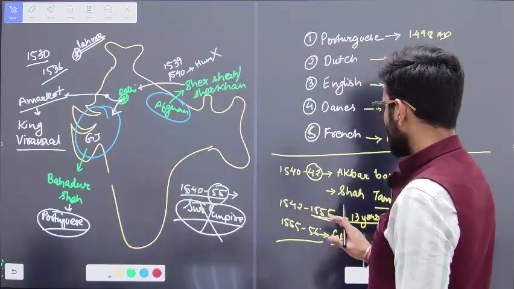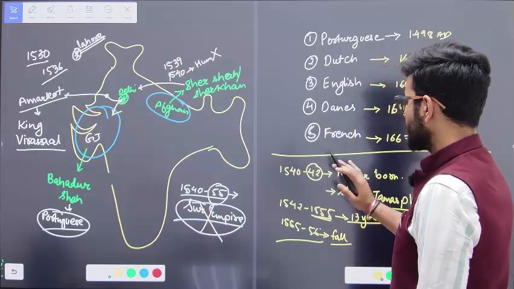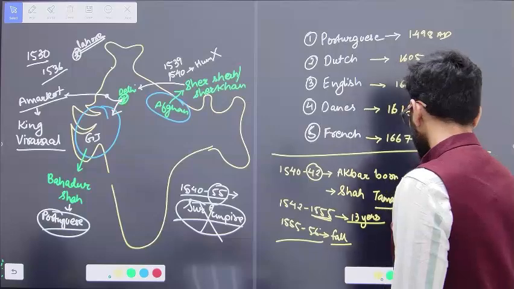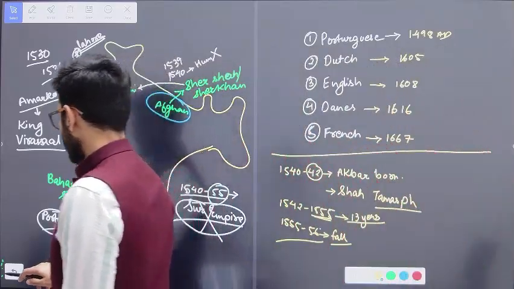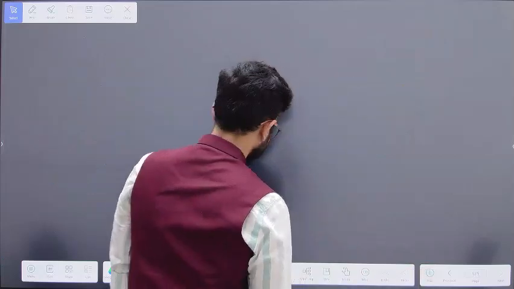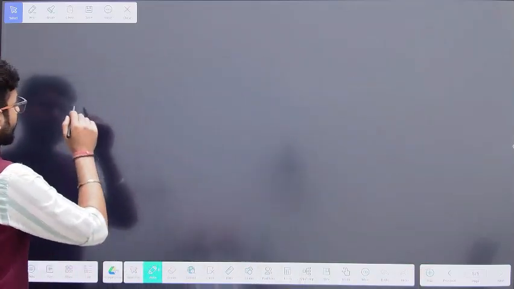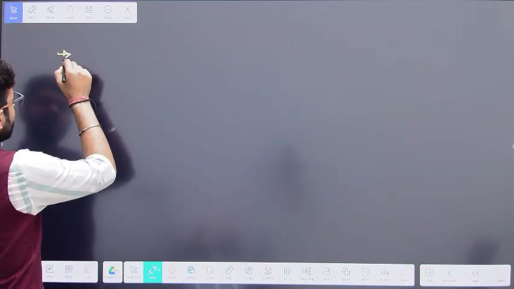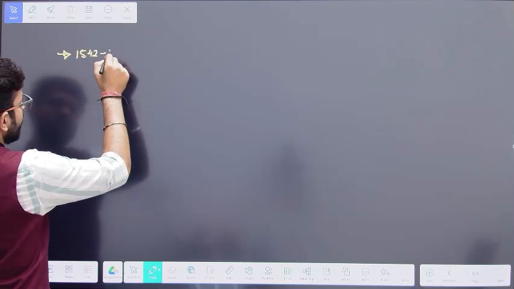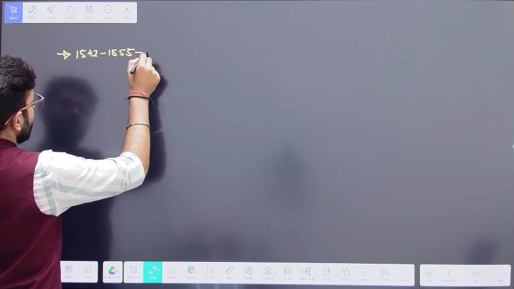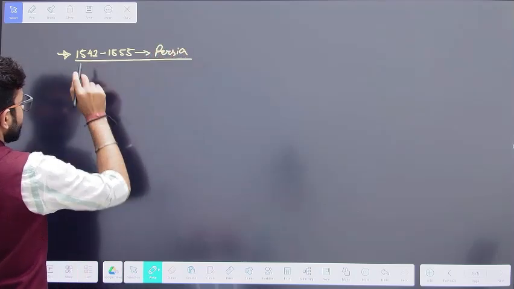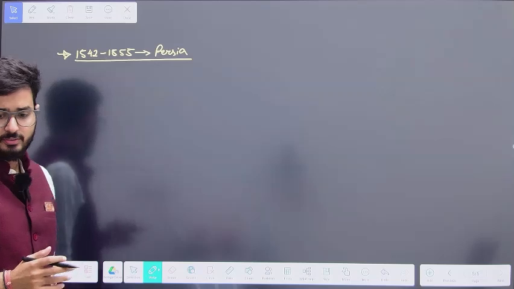Okay, so now, during this brief time period that Humayun was in the court of Persia, from 1542 till 1555, obviously he is going to be influenced by Persia.